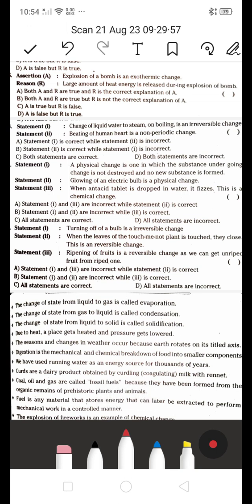Explosion of a bomb is an exothermic change, or a large amount of heat energy is released during explosion of a bomb. A, both A and R are true, and R is a correct explanation of A. Both A and R are true, but R is not a correct explanation of A. A is true, but R is false. A is false, but R is true. Which is the correct answer?